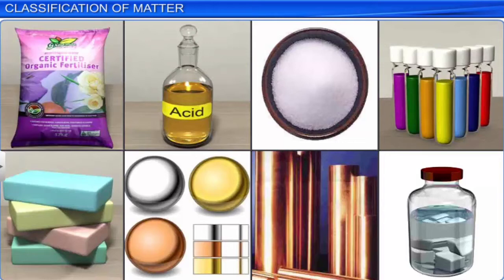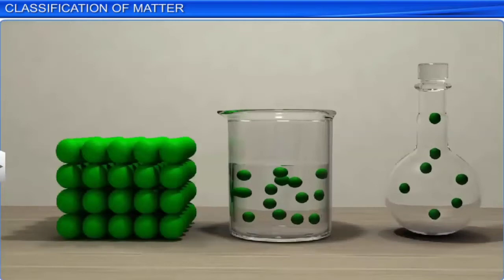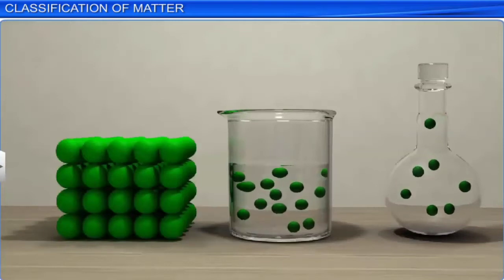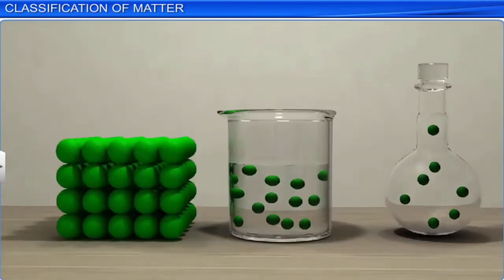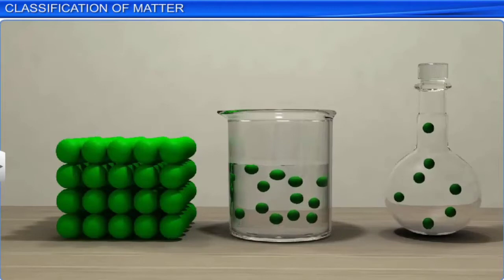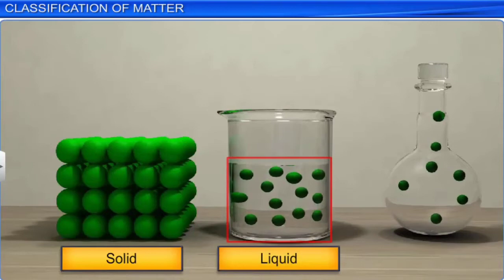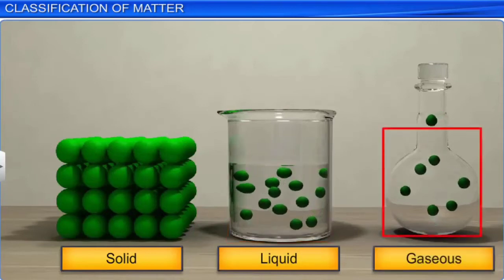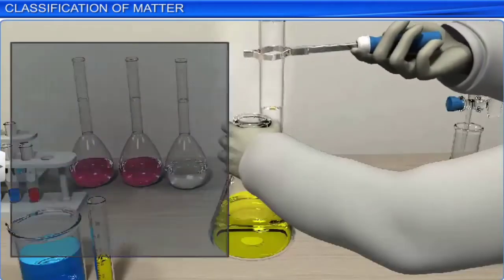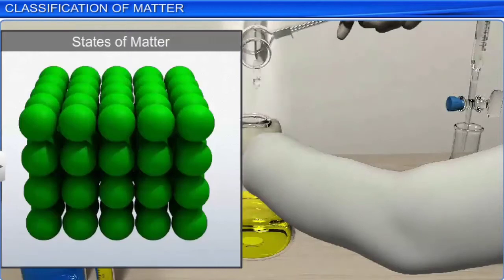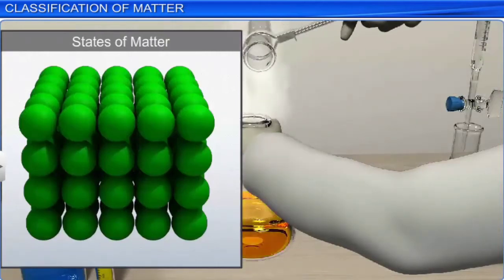In order to understand the applications of chemistry in different fields and benefit from it, it is important that we know about matter. Based on the arrangement of the constituent particles, matter can exist in three physical states: solid, liquid, and gaseous. Let's look at the description of each state along with their characteristics.